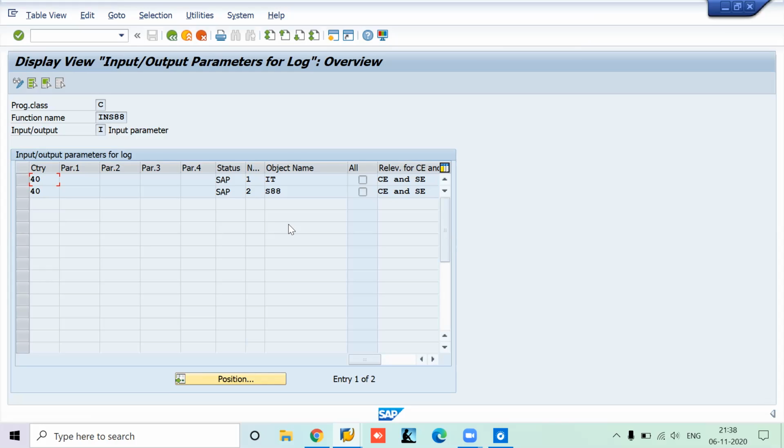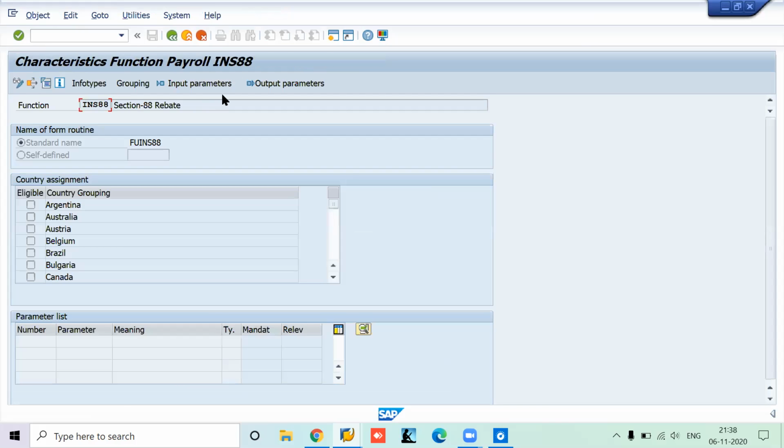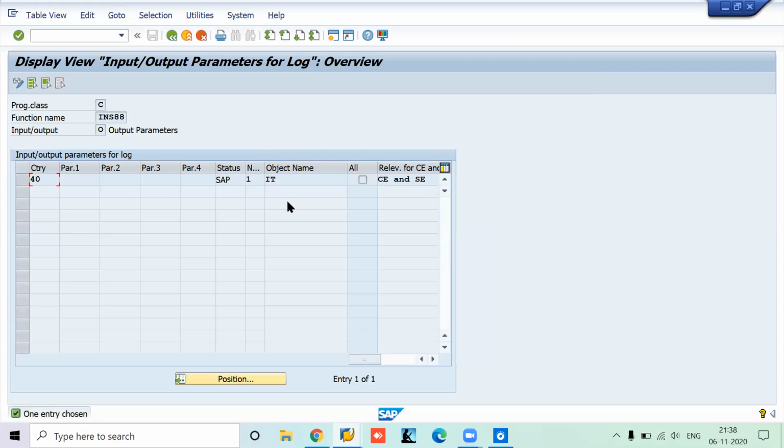Where will that data come from? It will be coming from the 80C data. Whatever we have maintained there will come from function P0586, and from that it will update this. Now we'll go back and show me the output parameter. In the output parameter you can see only IT, and this IT will generate the /3I series: /3I1, /3I2, /3I3. It generates those secondary wage types. This is all about this program.